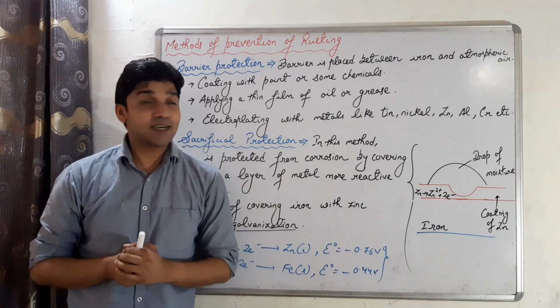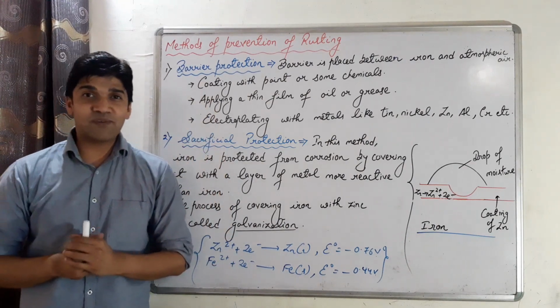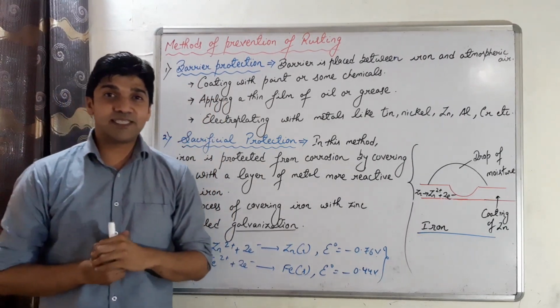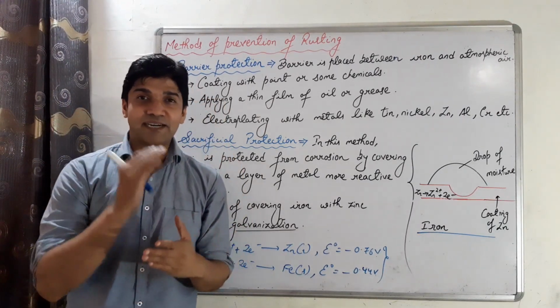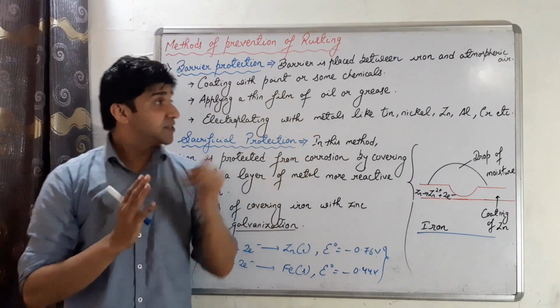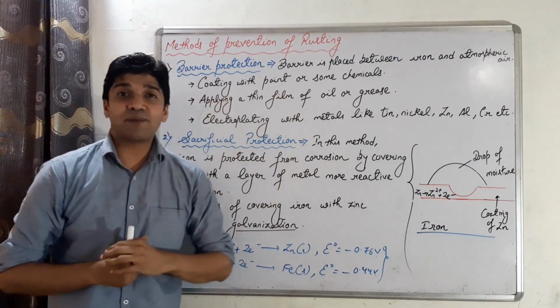Yes, now we'll see the methods of prevention of rusting. How can you prevent the rusting of iron? And the first method is barrier protection. In this case, a barrier is placed between the metal and the atmospheric air, and that barrier can be achieved by coating with paint or some other chemicals.